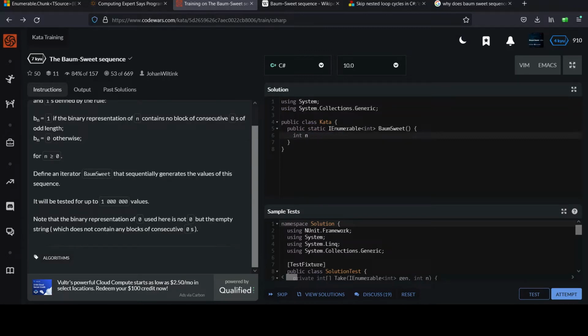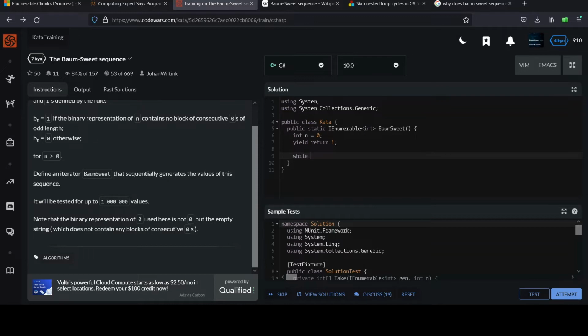So I'm just going to initialize n to 0 because we always start at 0. And then right at the top, before we even get into the general case, I'm just going to yield return 1 for that case when n equals 0, or at the very first time this thing is called. And with that out of the way, I can handle the general case.